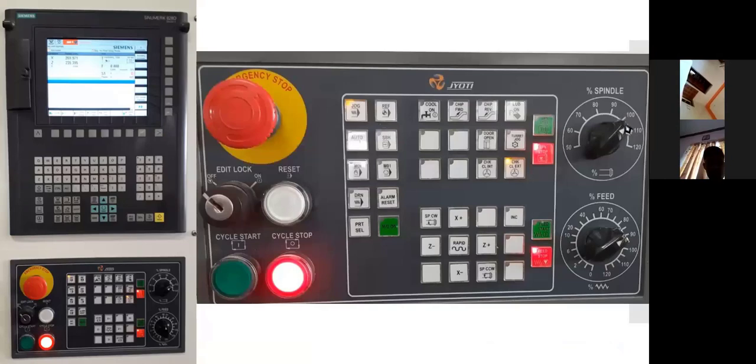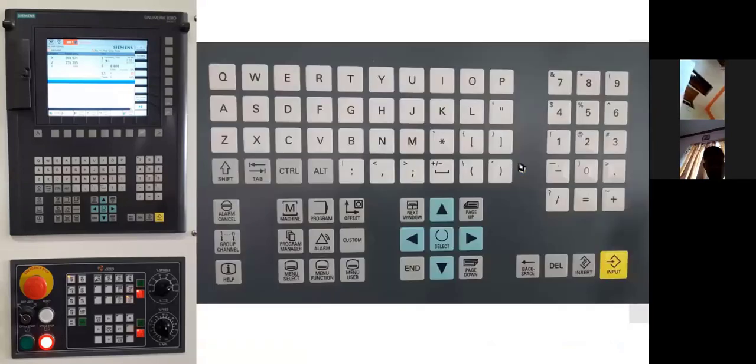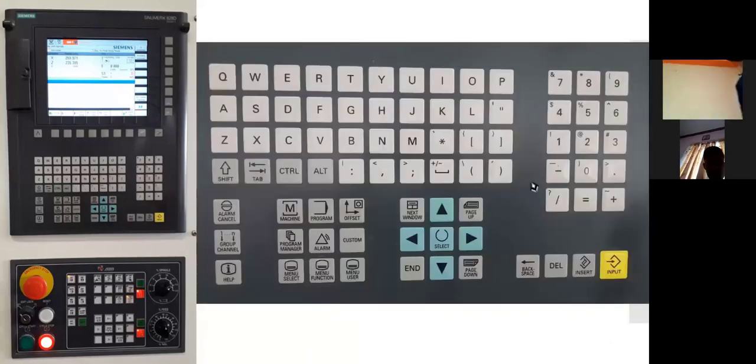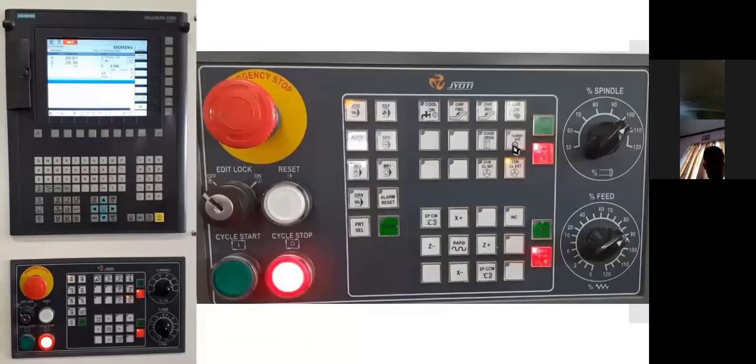So you can see that this is 85% and this is at 100%. Spindle is at 100%, which is here. It is being indicated to 100%, and it is in between 80 and 90. That is 85. So it is 85%, which means that suppose I have given the spindle at 1000 RPM, and once I start the job, I see that the machine is vibrating a little or the surface accuracy does not seem proper. How do I increase the speed? I can increase it by 20%, but I can reduce up to 50% spindle speed.